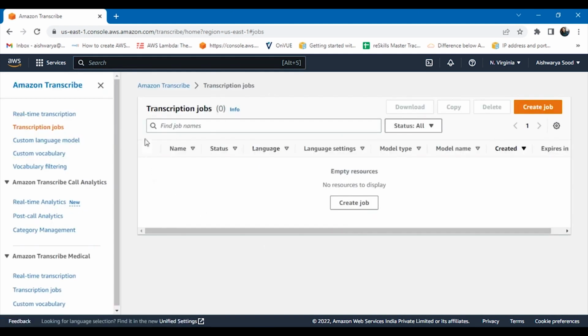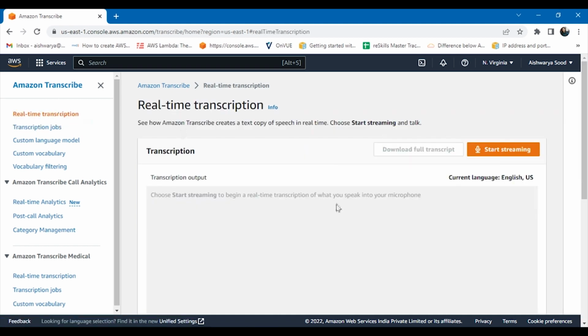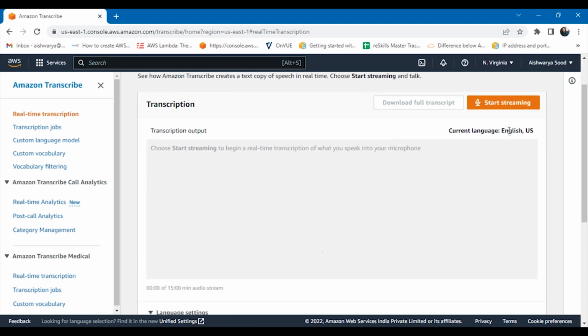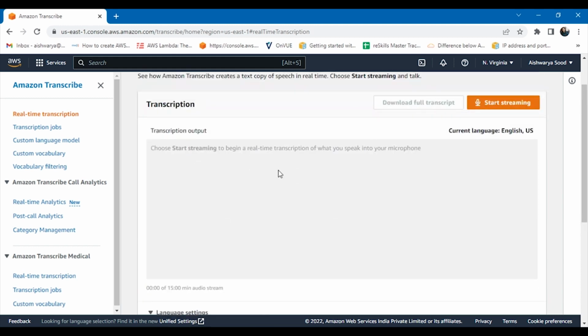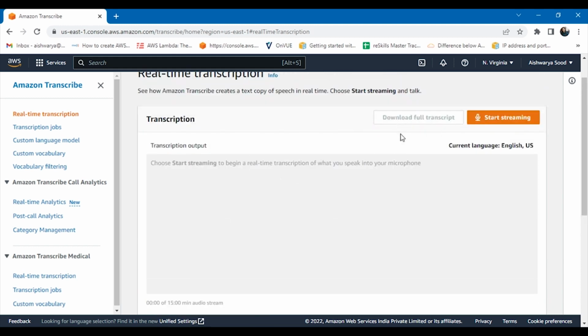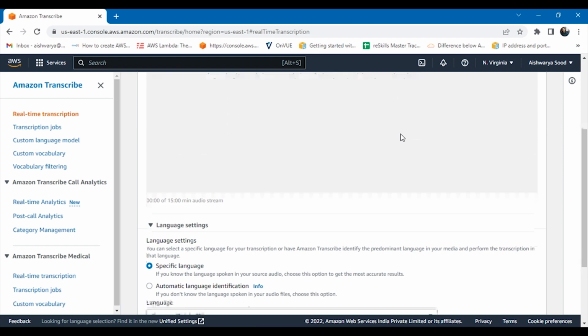Here, this kind of console will come up for you in Amazon Transcribe, where you can create a transcription job, which is a batch transcription. If you want to do real-time transcription, you just have to get started from here. You just have to say start streaming, and you start speaking about whatever you have, anything. After that, the text will come up here as output. Then you can download that transcript and use it for whatever purpose you have.